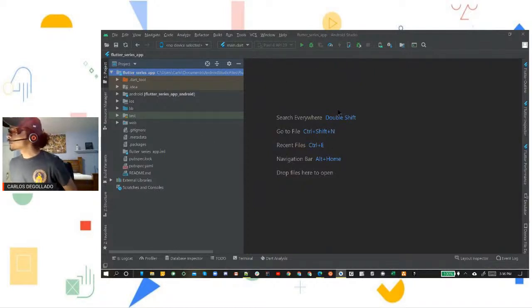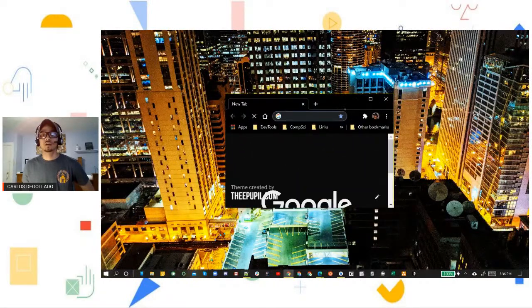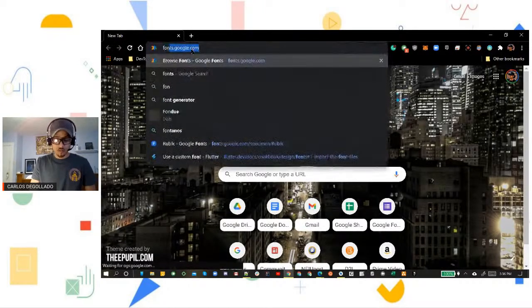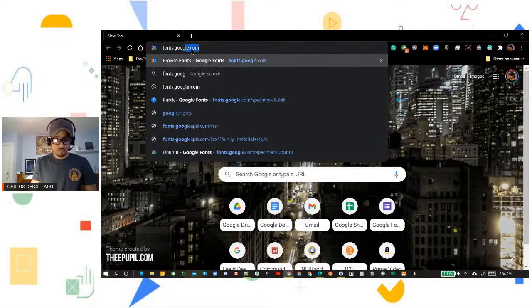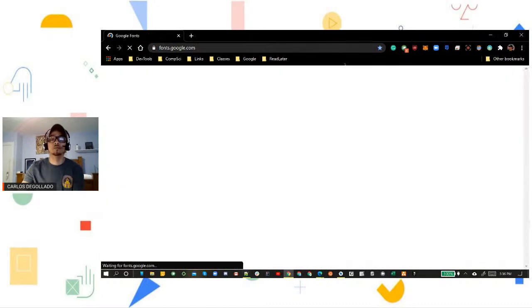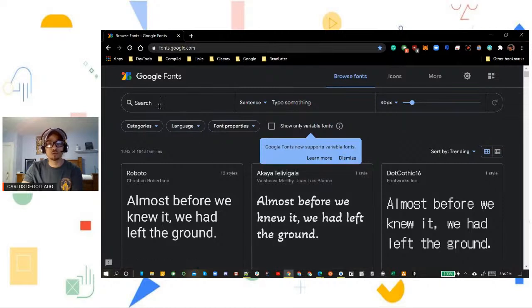The first thing that we really want to do is get our fonts set up. So first, let's minimize this. I'm going to open up a new Chrome tab, and the first place we're going to go is fonts.google.com. This is where we're going to be able to find some fonts that you can use for your app. This is a great resource to use. It's going to take you straight to Google Fonts.